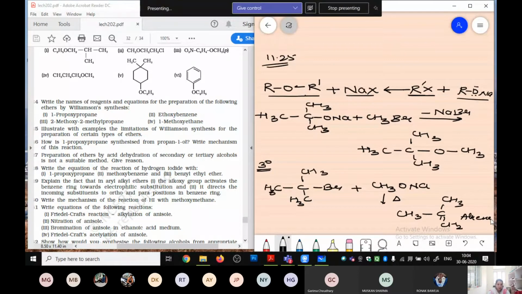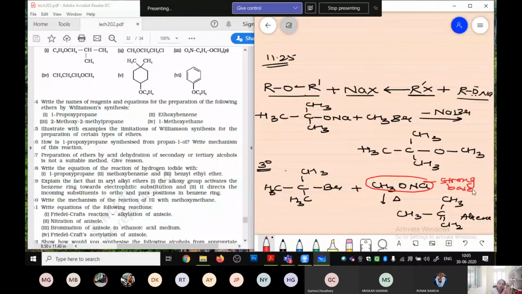Means what is happening over here is that this particular CH3ONa is strong base in nature. Due to its strong basic nature, elimination reaction is going to take place.